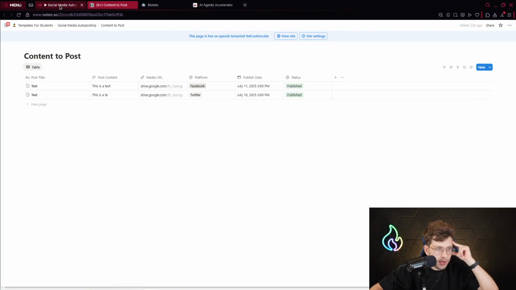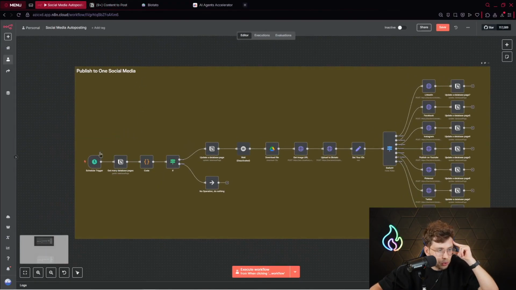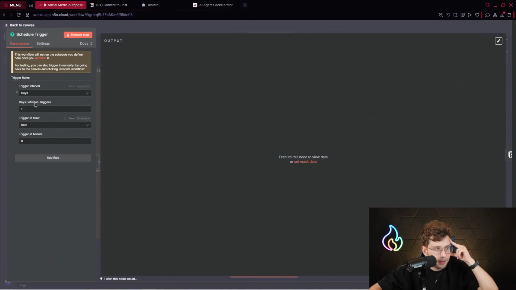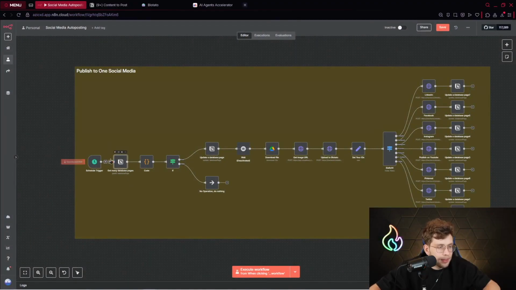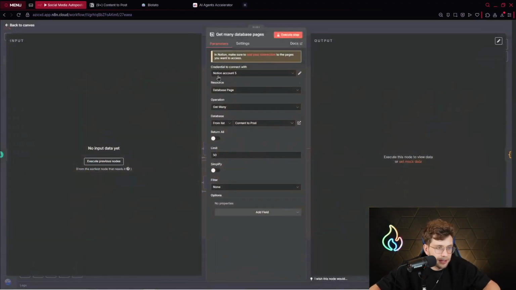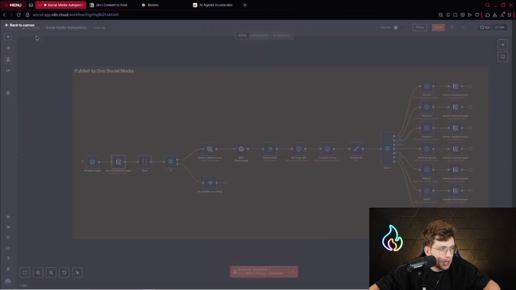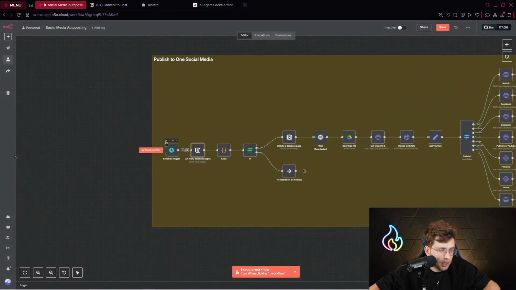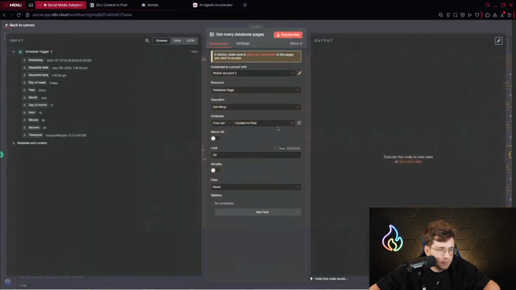All right. So then what we do, we get many databases. So let me show you. First, we've got 8 a.m., 1-day interval. Then we get many pages inside the database. So we connect our Notion account. We've got the resource, which is database page. We provide the operation, which is get many. Actually, now, even let me show you, I can execute this specific step.